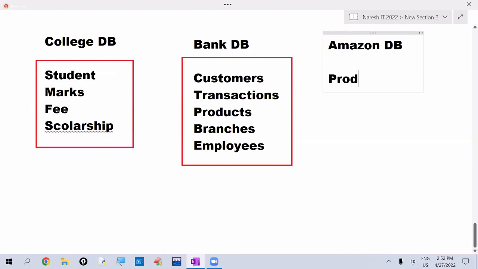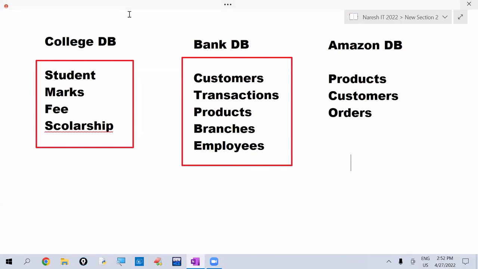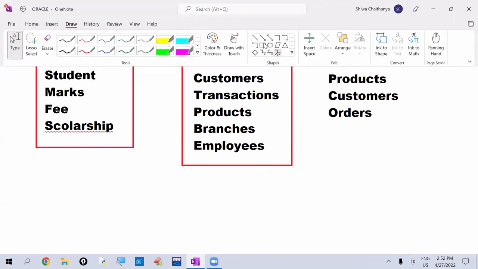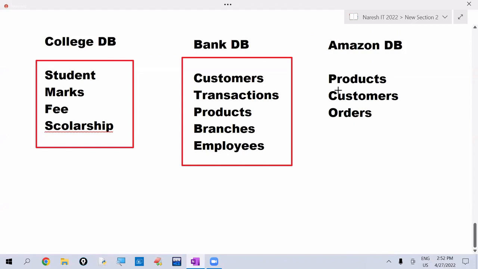They have to maintain their products details, their offers details. Okay. And they have to maintain their customers details. Customer is placing the orders details. Okay. So like this, these have to be maintained by Amazon, etc. Okay, their suppliers details, okay, their employees details, etc.